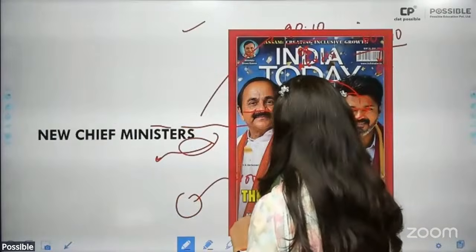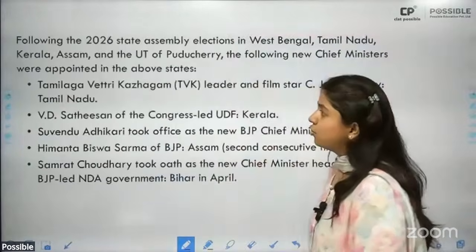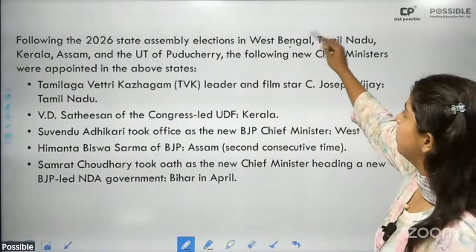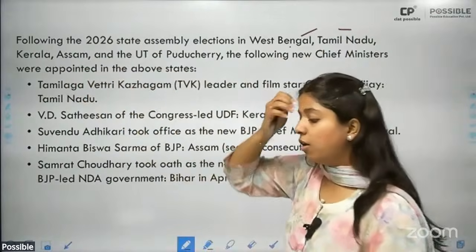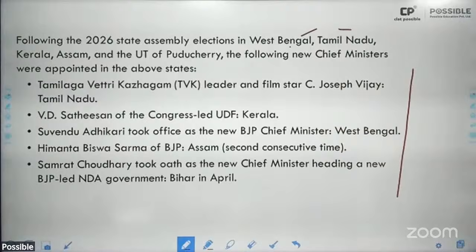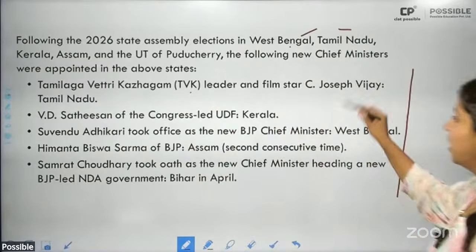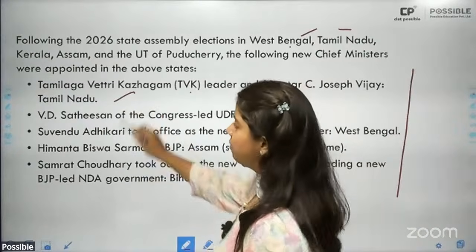This is important. Then we have new chief ministers who have taken up charge. So in 2026, we had elections in West Bengal, Tamil Nadu, Kerala, Assam, and the Union Territory of Puducherry. You need to remember the leaders who have taken charge. So in Tamil Nadu, we have the TVK party under Joseph Vijay, who has been appointed as the chief minister.